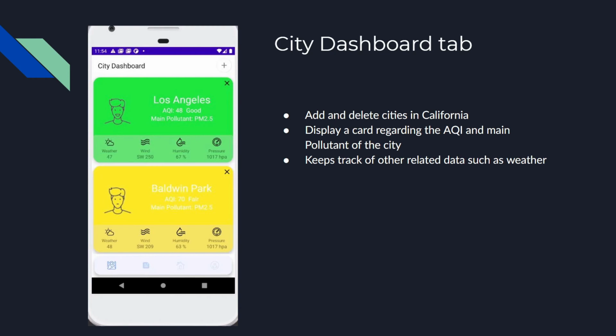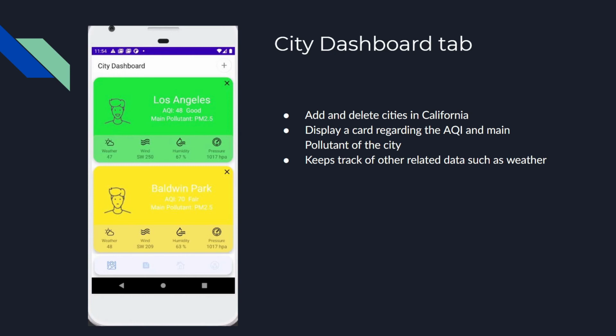Let me explain a little bit about cards. When you add a city, a colored card detailing some of the city's air quality data will be displayed along with some other relevant data such as weather, wind, humidity, and pressure. They will all be on the card for that city. The card's color is determined by the air quality. As you can see in Los Angeles, the AQI is 48, which is good. If the card's AQI is low, it will have a green color. And depending on how high it is, it can also become yellow or red.